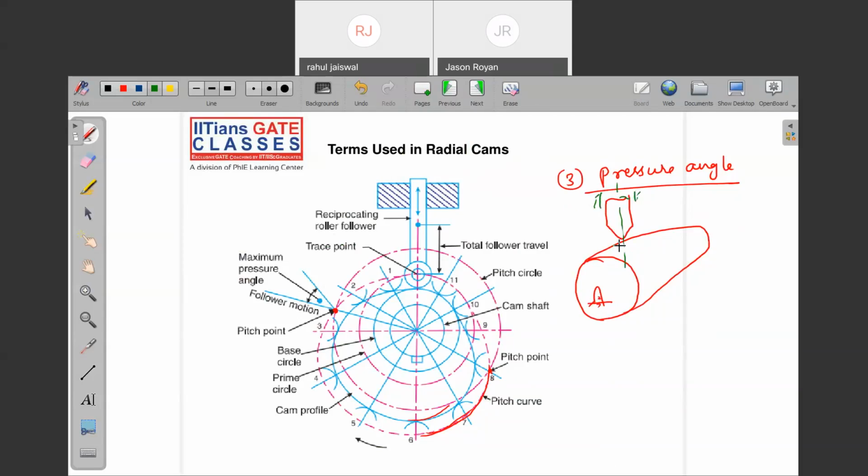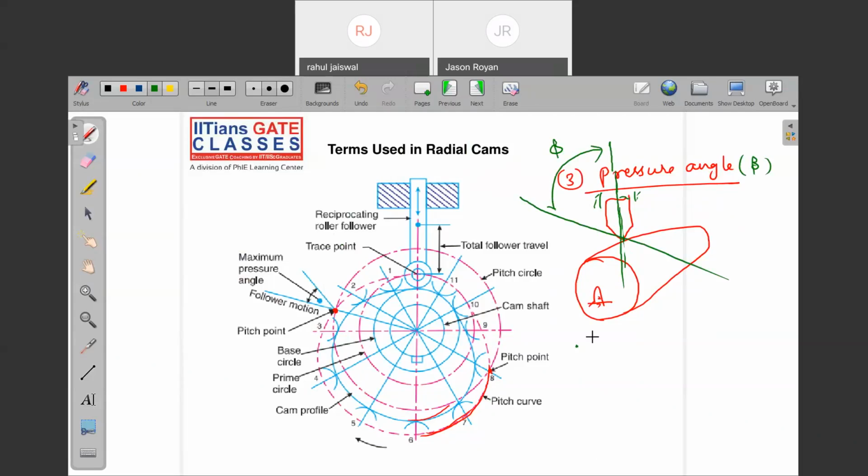Note down, it is the angle between the direction of the velocity vector of the follower and the common normal at the point of contact. This angle we call phi. Is it clear?